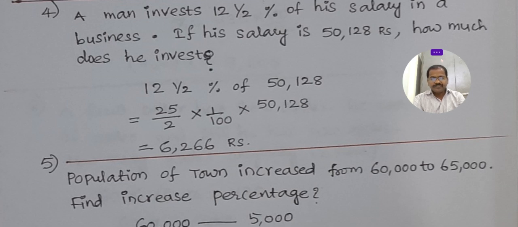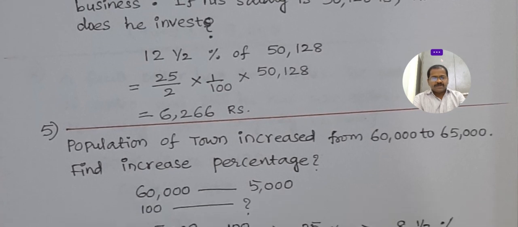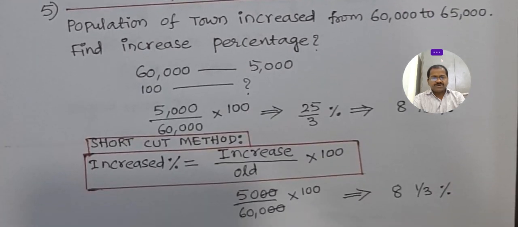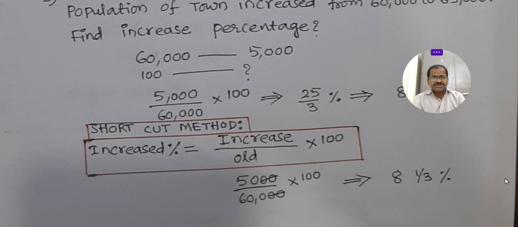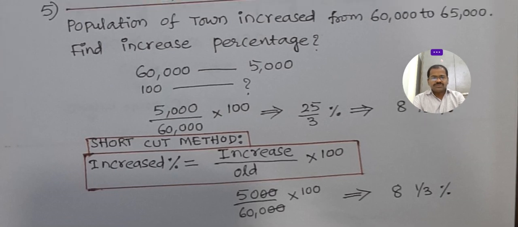Next, one more problem: the population of a town increased from 60,000 to 65,000. Find the increased percentage. Here, out of 60,000, how much increased? 5,000 increased.